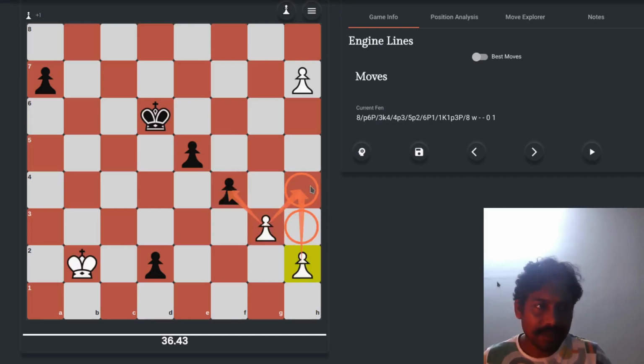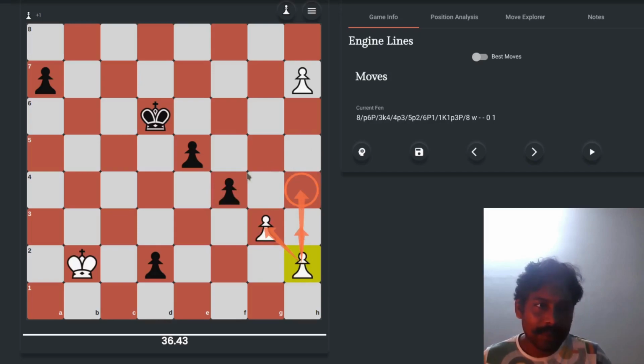But if there is a piece over here, let me clear it. So let's say there is a pawn on this particular square. Then this pawn can go 1 step forward, not 2 steps forward, because that square is already occupied. Always remember that while moving straight forward, a pawn cannot capture any other piece, and friendly fire is not allowed, so you cannot capture your own piece. You cannot capture the pawn of your own side.